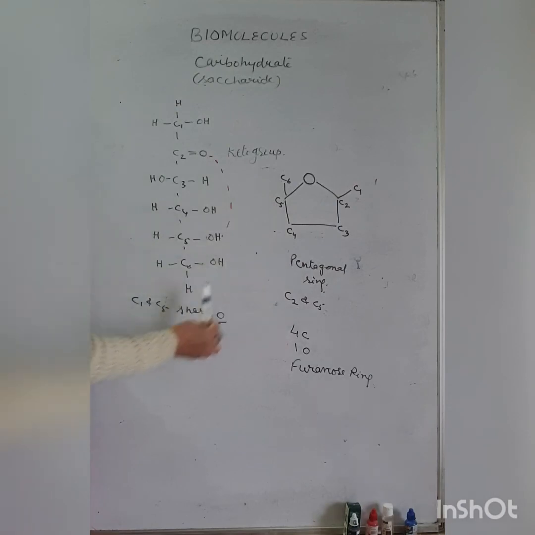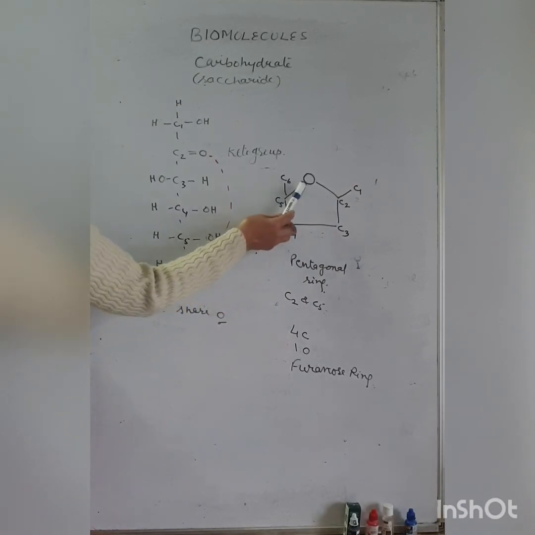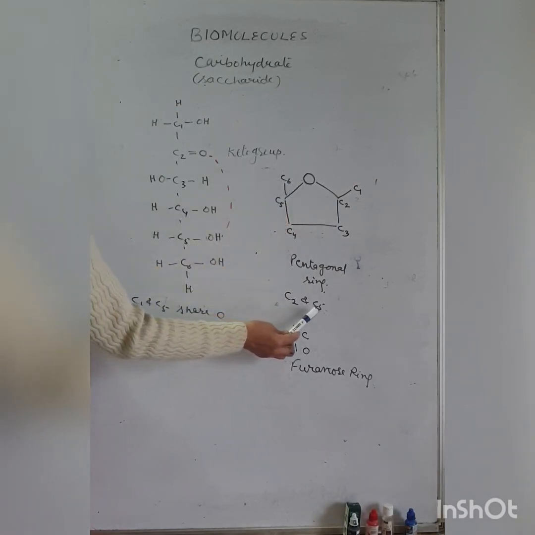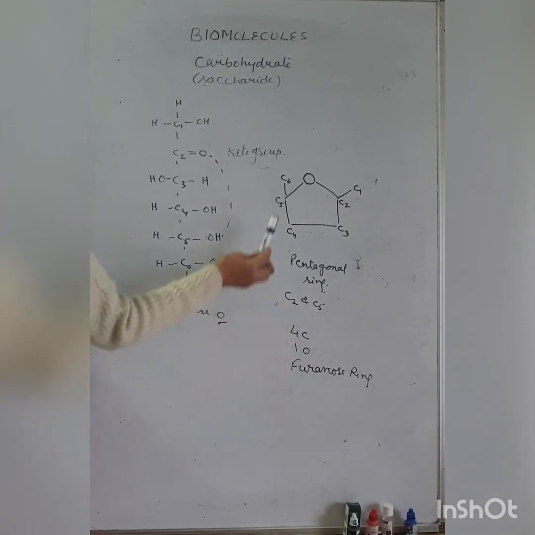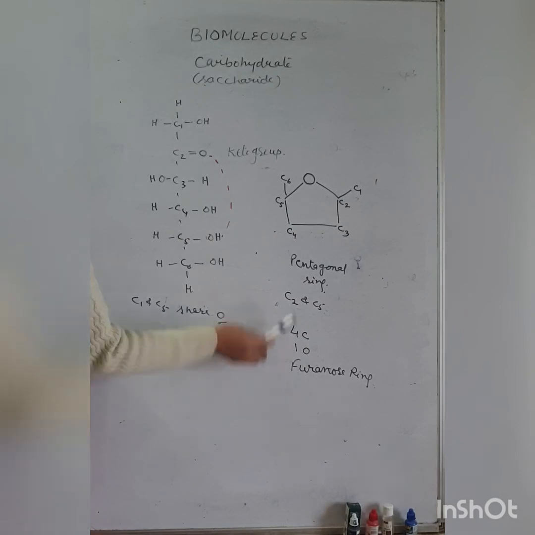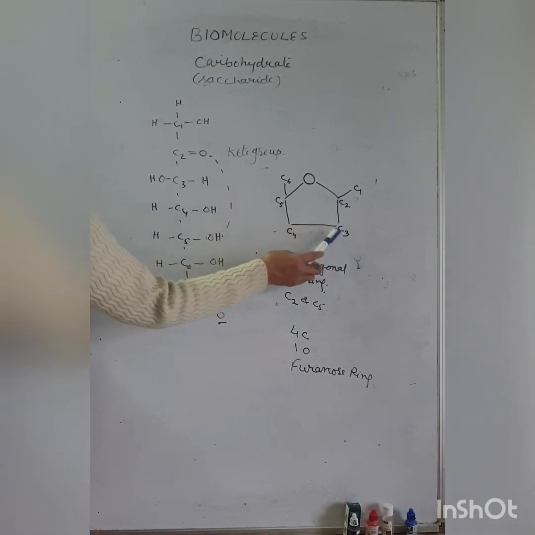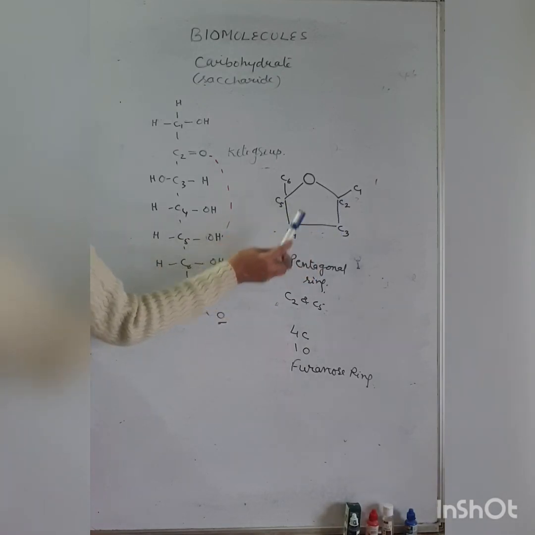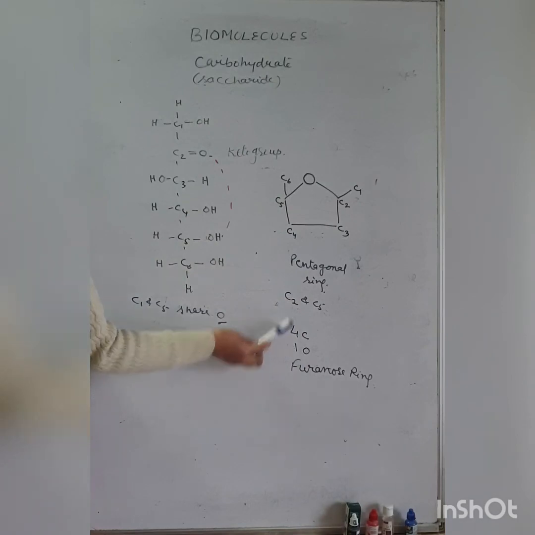So this is the pentagonal ring, with the oxygen shared with carbon number 2 and 5. This ring is called the furanose ring. The 4 carbons, 1, 2, 3, 4, form the furanose ring, and the 1 oxygen is there. So this is the structure of the ketose sugar.